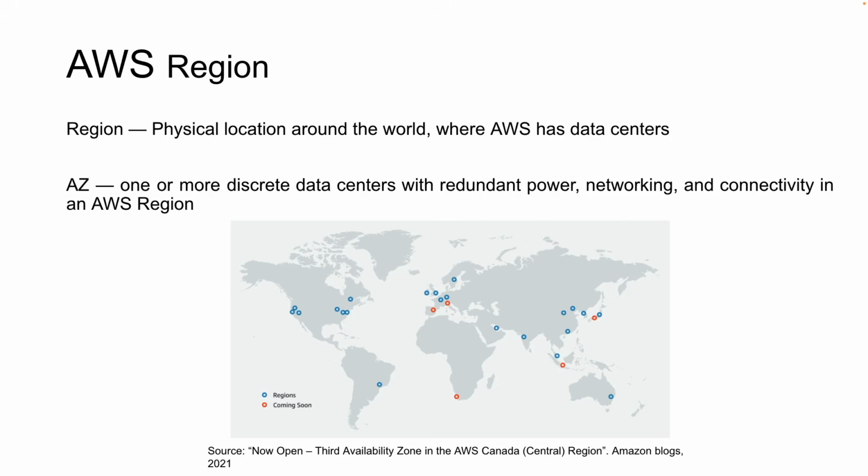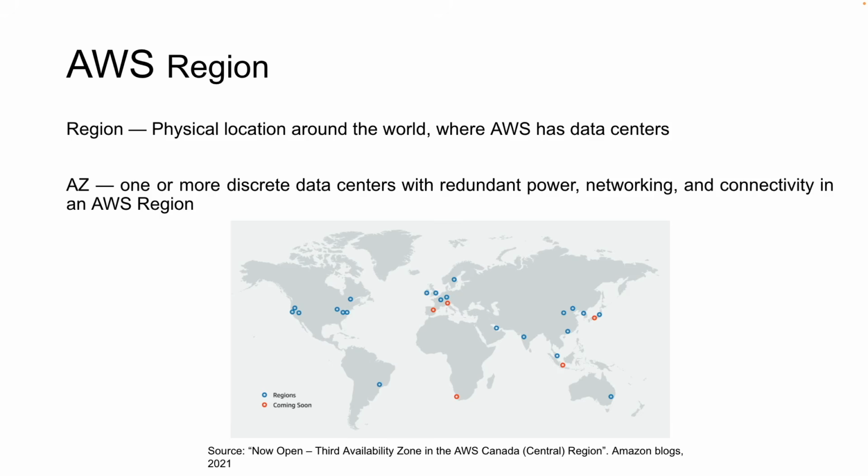For actually executing our project, first we need to understand what a region is. An AWS region is a physical location around the world where AWS has its data centers. As you can see, in Mumbai they have one data center, in the north side of the US and the south side of the US they have some data centers, and they have data centers all around the world. We already looked at what a data center looks like. Those are the physical servers.